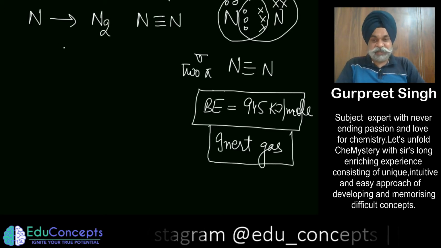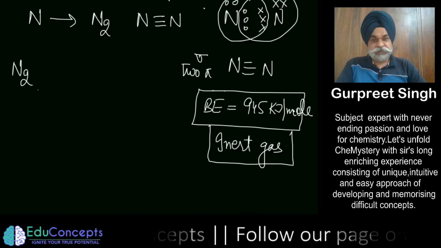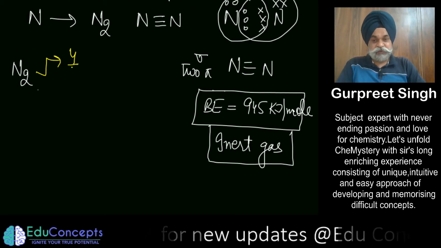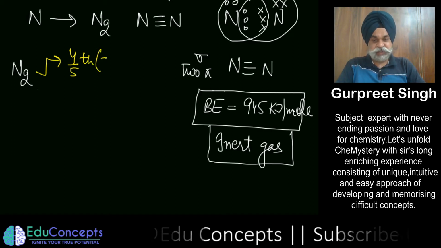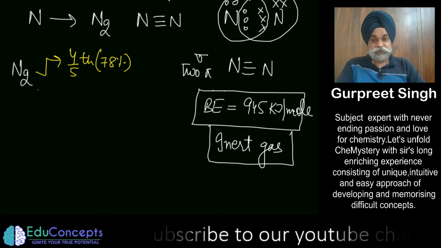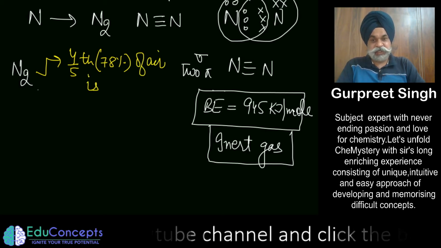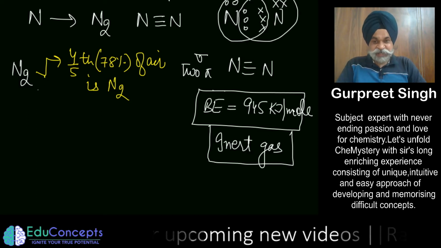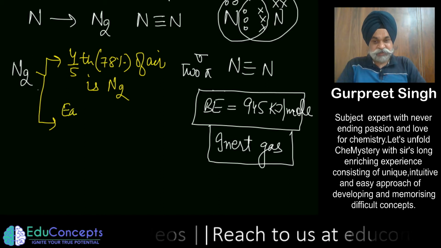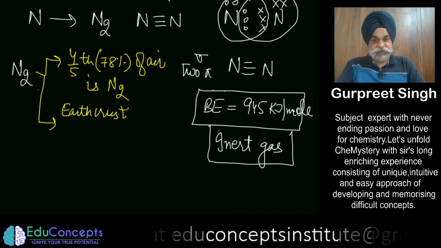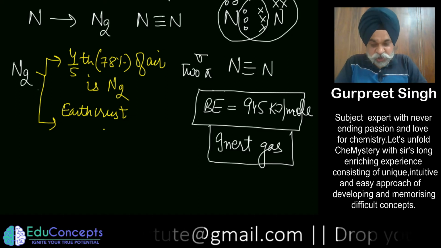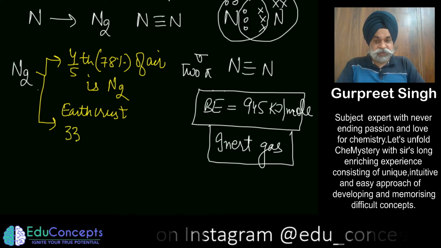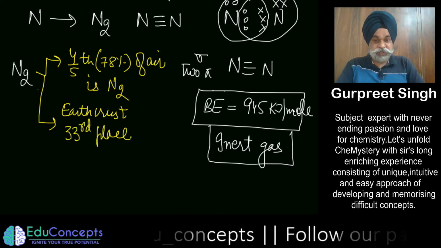Now the interesting part is that you might or might not have felt that 4/5 of your air, almost 78%, is nitrogen. This much nitrogen is available around you. And on the earth's crust you would not be able to see much nitrogen. This element is almost in 33rd place, so it is not much.